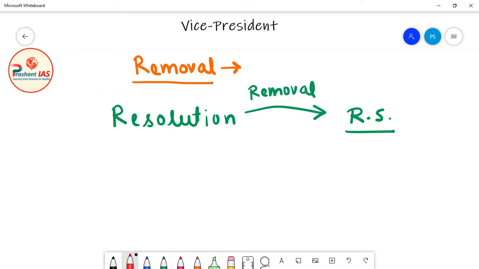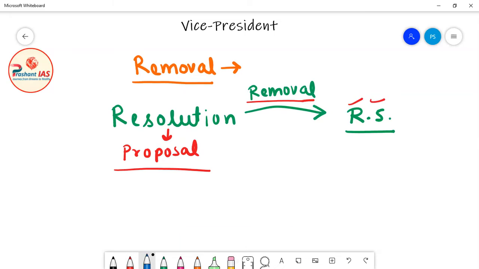Now what is the meaning of resolution? Resolution means proposal. So friends, the proposal or resolution asking for the removal of Vice President can be introduced in Rajya Sabha.